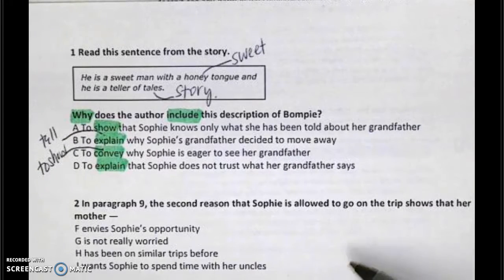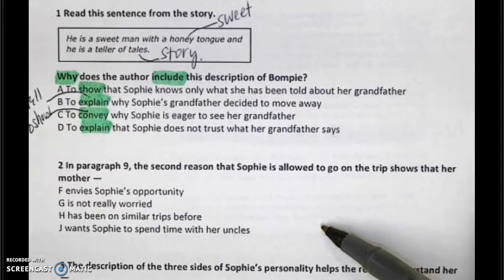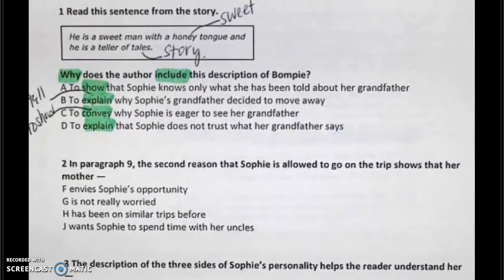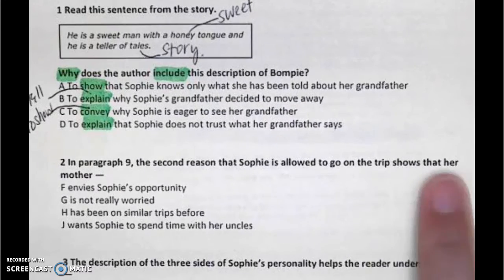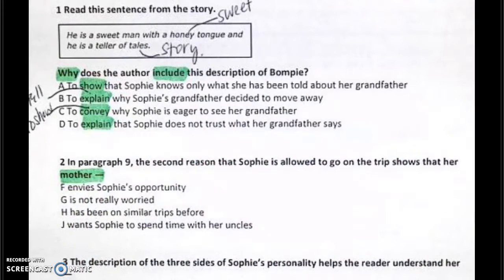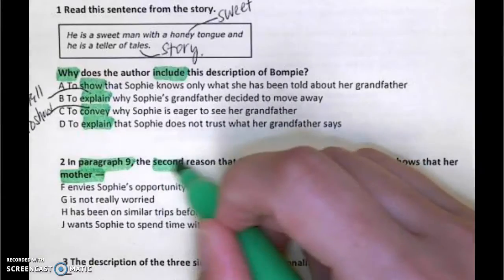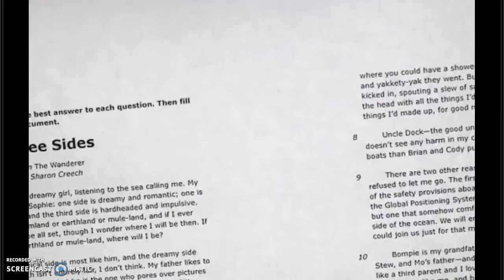Question number 2. In paragraph 9, the second reason that Sophie is allowed to go on the trip shows that her mother. Okay, so what is this question? Who's being asked about in this question? Her mother, okay? Shows that her mother. So we're focusing on how mom feels, not how Sophie feels. And where are we getting this information from? Paragraph 9. And we're looking for the second reason. So let's go to paragraph 9 and find the second reason that Sophie's allowed to go on the trip.